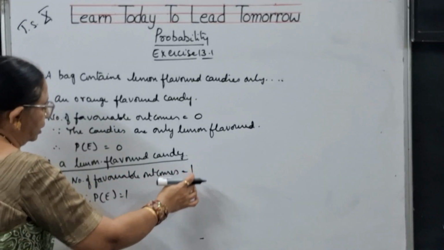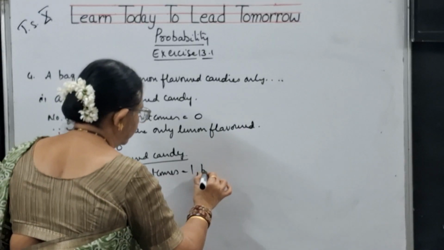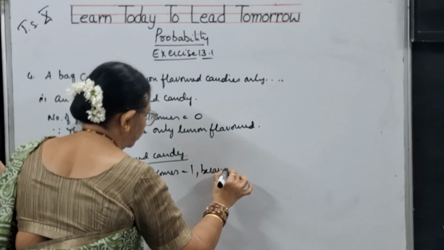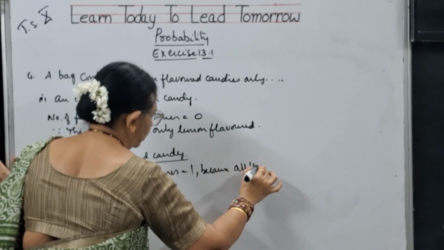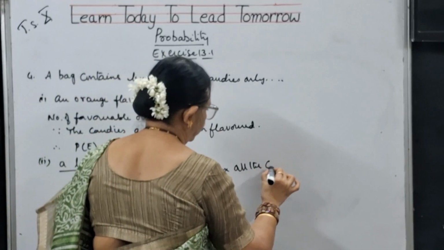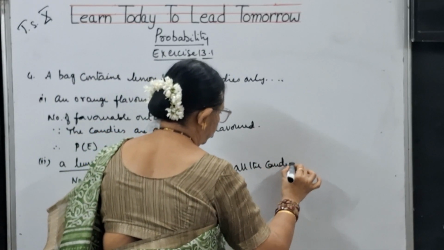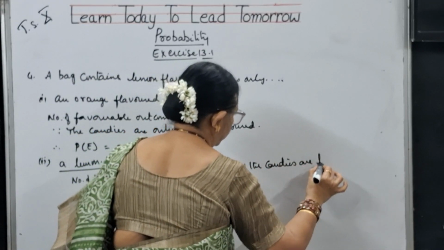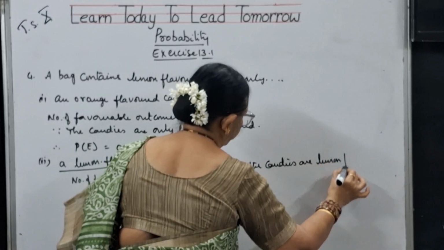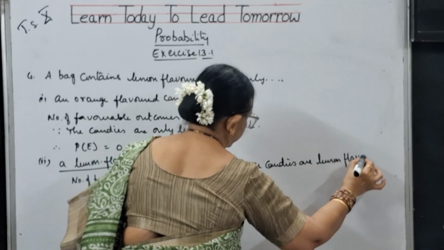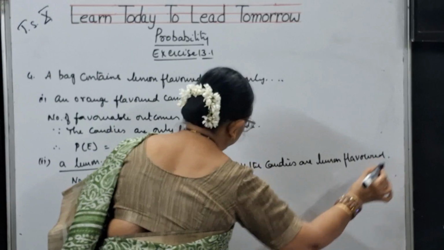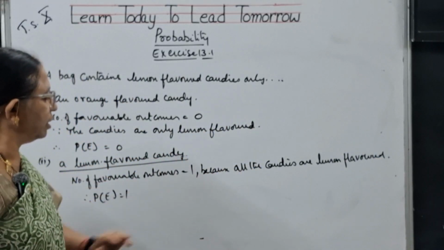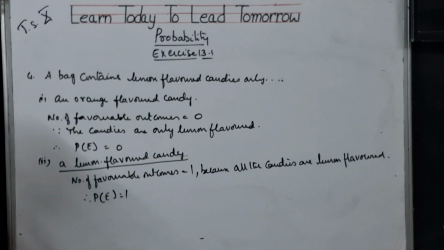Why did you write it here? Because all the candies are lemon flavored. Why did you keep it 1? Because all the candies are lemon flavored. So P of E is equal to 1.